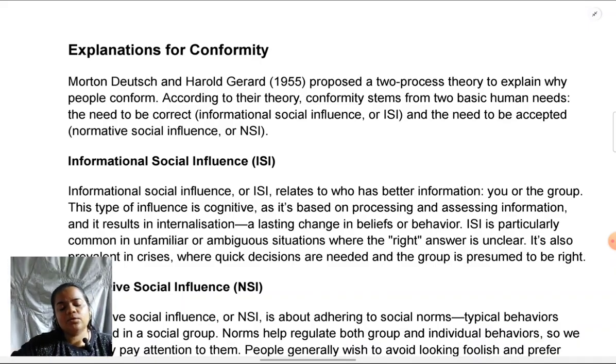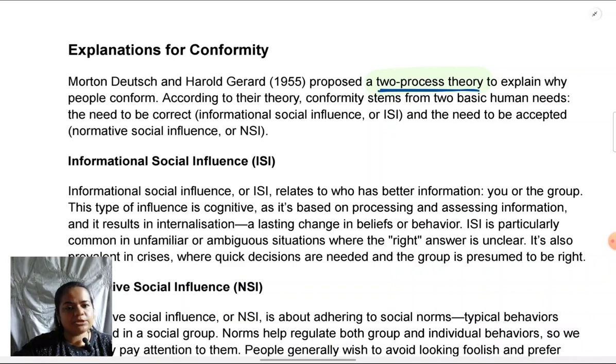This theory has been given by Deutsch and Gerard. Again, it's up to you whether you want to remember their names or not. It's not compulsory. You can remember the name of the theory. Again, not compulsory, but I strongly suggest that you remember the name: two-process theory. Why I'm asking you to remember this name is, when you write an essay answer, say a 16 or 20 mark answer, 16 if you're from the UK syllabus, 20 if you're from the international syllabus, when you present your AO1, the organization is better if you can name the theory before discussing it.